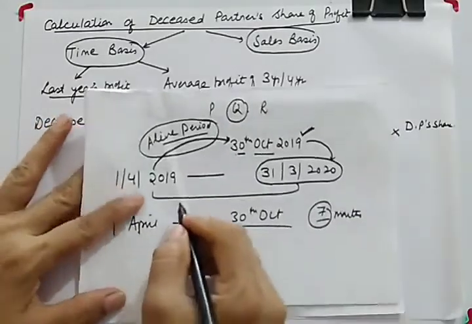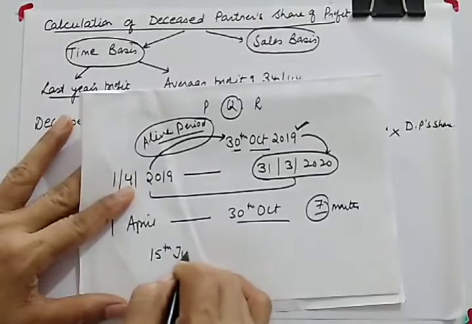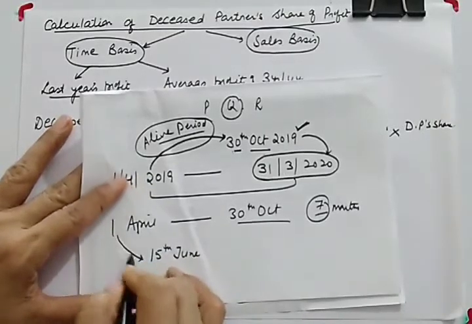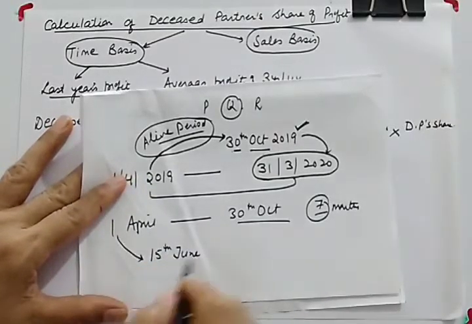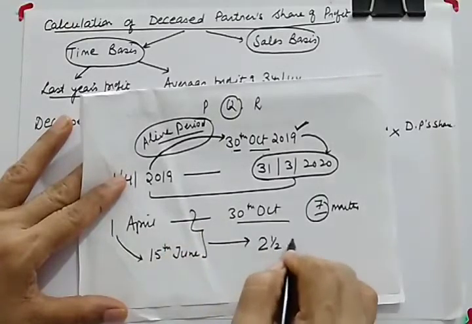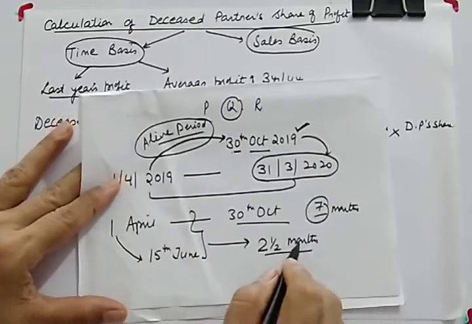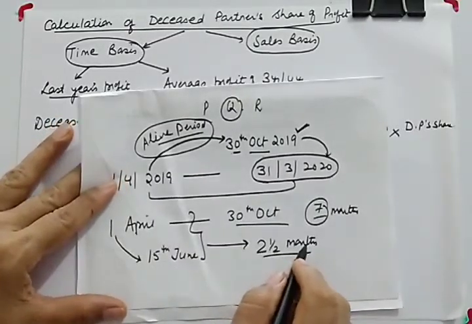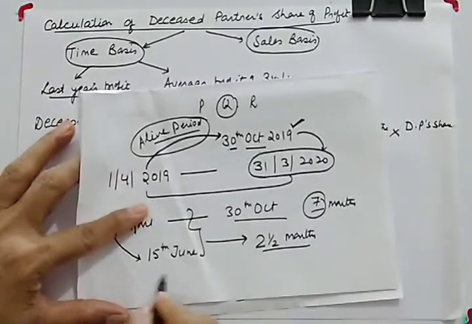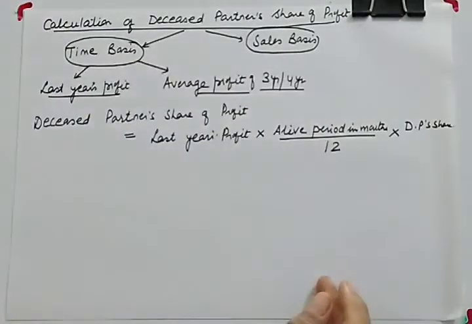And if a partner died on, let us say, 15th June, then the alive period will be from 1st April till 15th June. It will be 2.5 months. This way we will be able to calculate the alive period. Alive period means the beginning of the accounting year till the date of death.